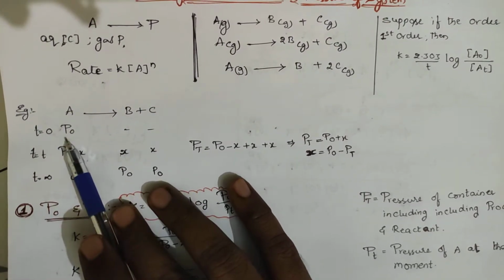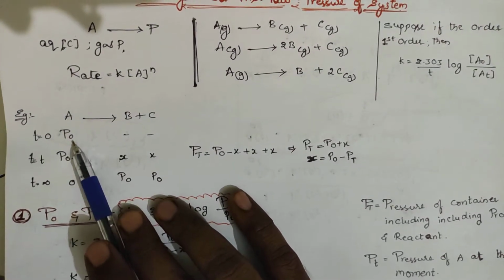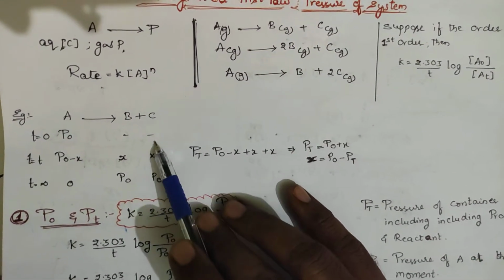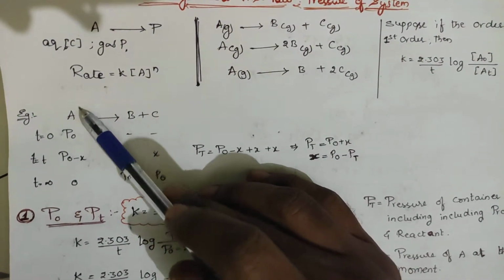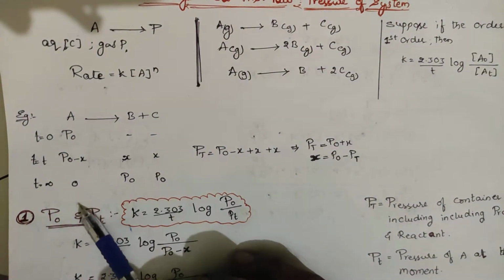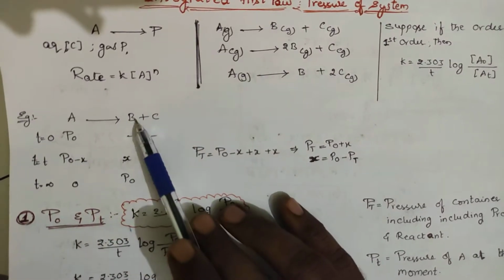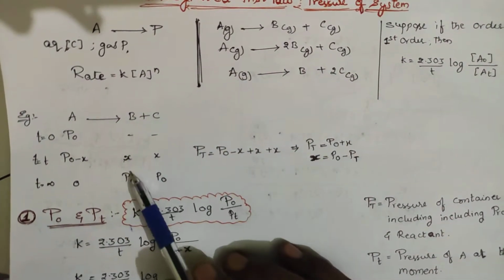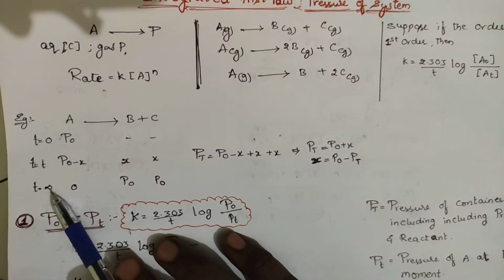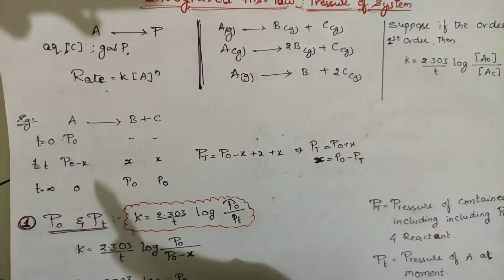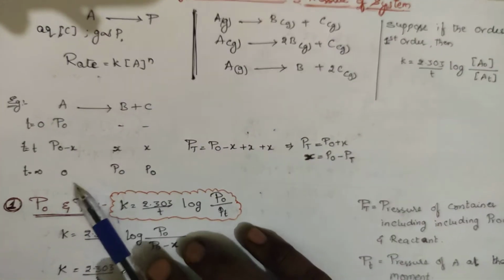Initially, at time equal to 0, I am having only the reactant A. The pressure exerted is P naught. You don't have B, so no pressure. You don't have C, so no pressure. If at some time T, as the time passed, some of the A undergoes dissociation, it gets converted into B as well as C. If I assume that X has been dissociated, here 1 mole of B, so it is 1x. Here 1 mole of C, so it is 1x. At T infinity, meaning at a very long time, A keeps disintegrating and finally I will be left with zero concentration of A.